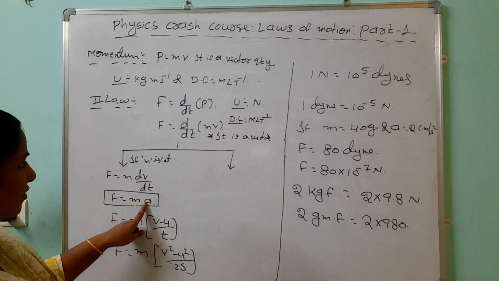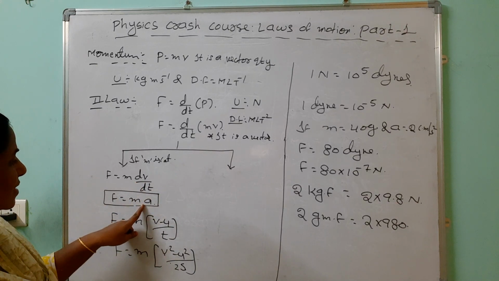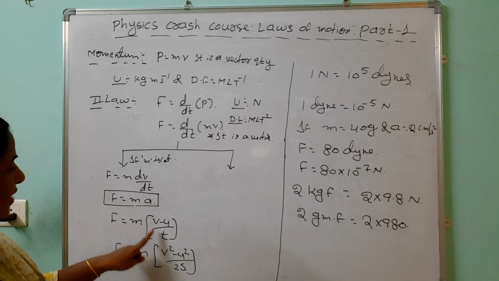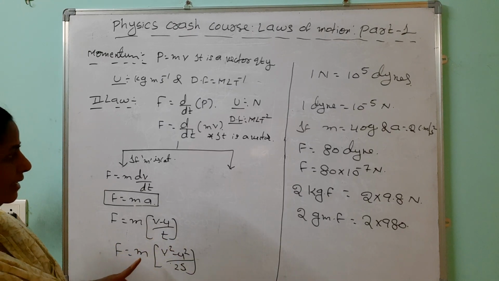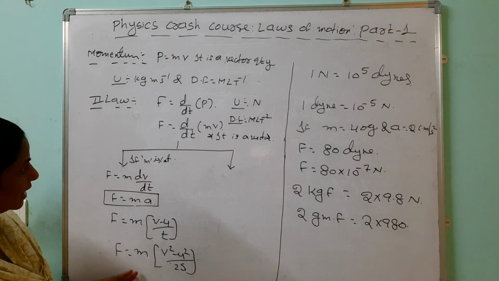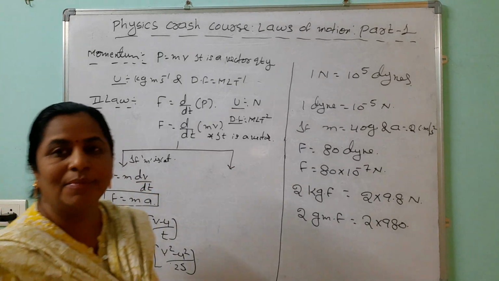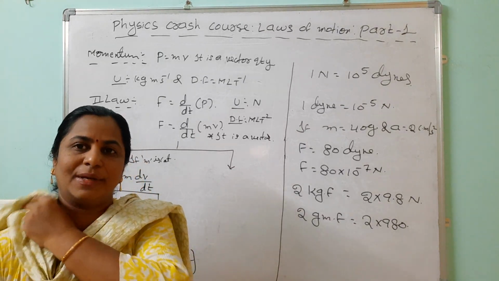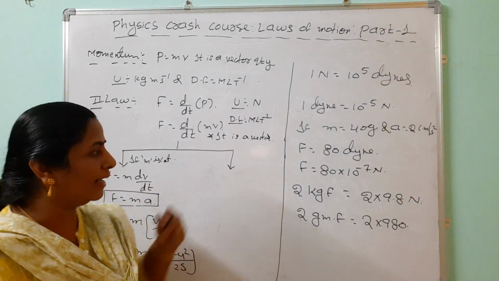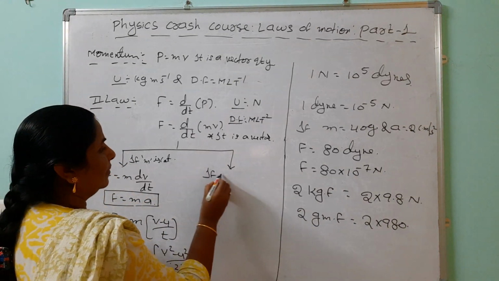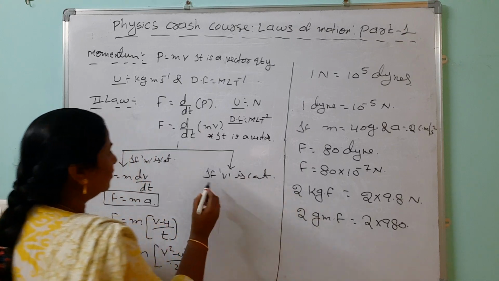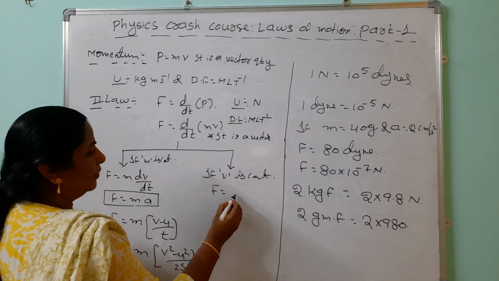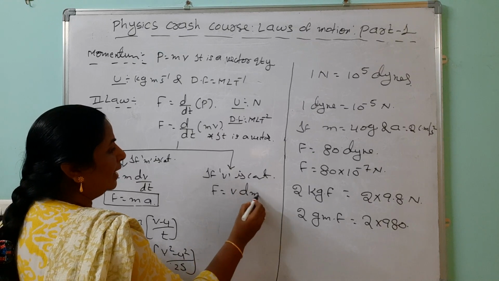It is in terms of momentum. It is in terms of acceleration. This is in terms of change in velocity and time. This is in terms of distance and velocities. We use these when mass is constant, meaning mass is not changing with respect to time. Then come to another part. If V is constant, then what is the expression for force? F equals V into dm by dt.